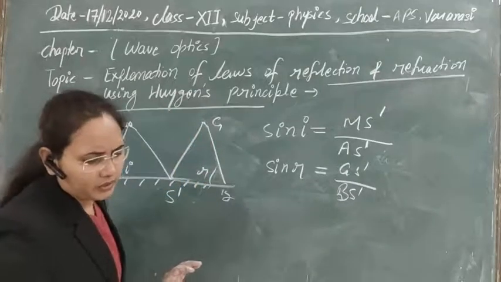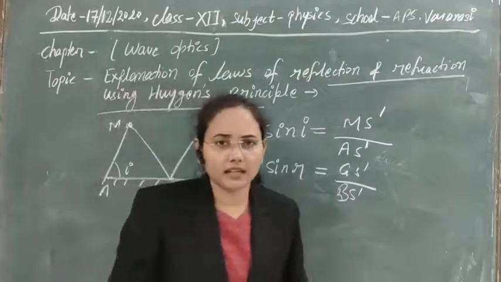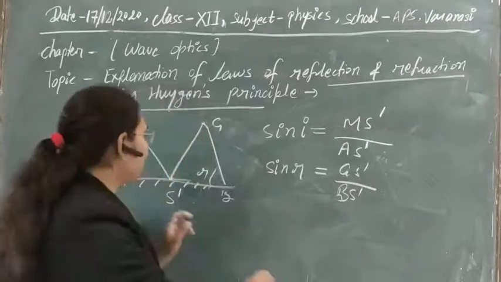Let's directly see what is the time taken by the wave to reach from here to there.